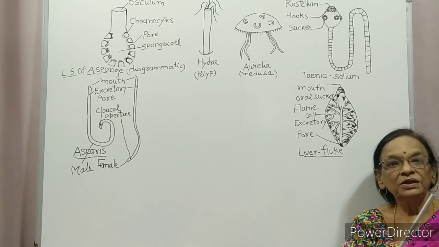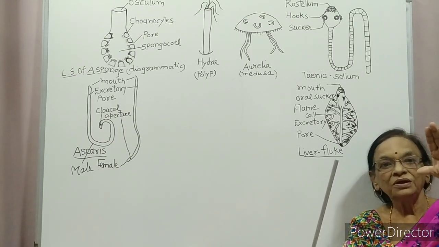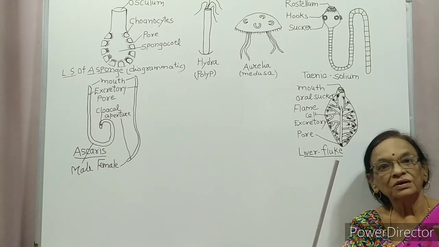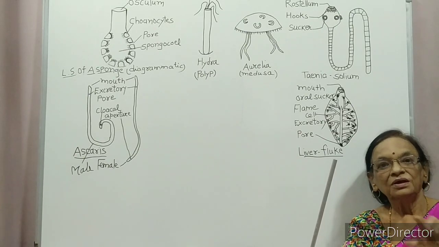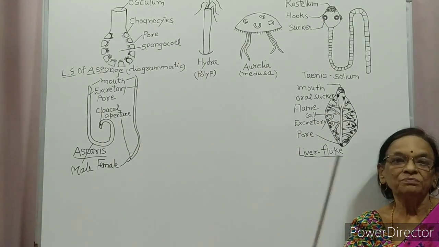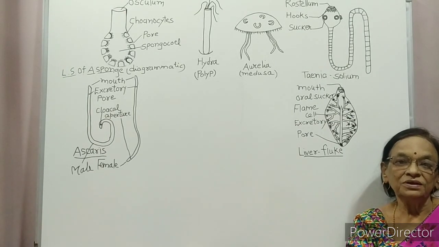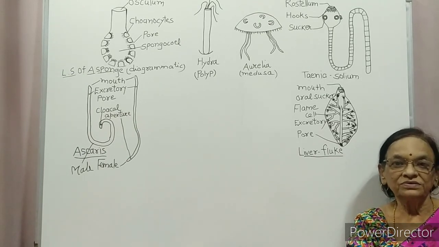Suppose the planaria is broken into two parts. The front part would develop the posterior part and the posterior part would develop the front part. This is the specialty of planaria, that it has a high power of regeneration.